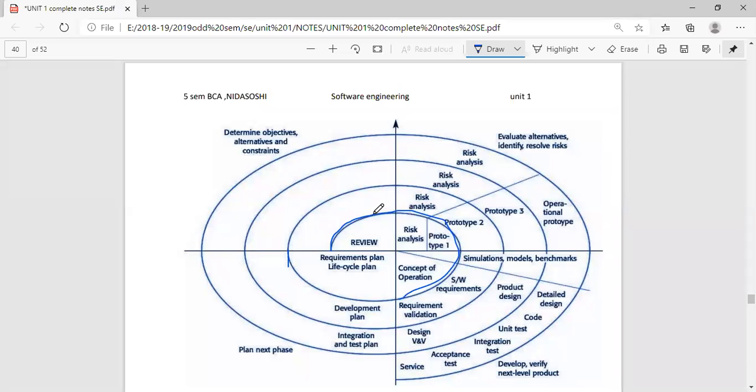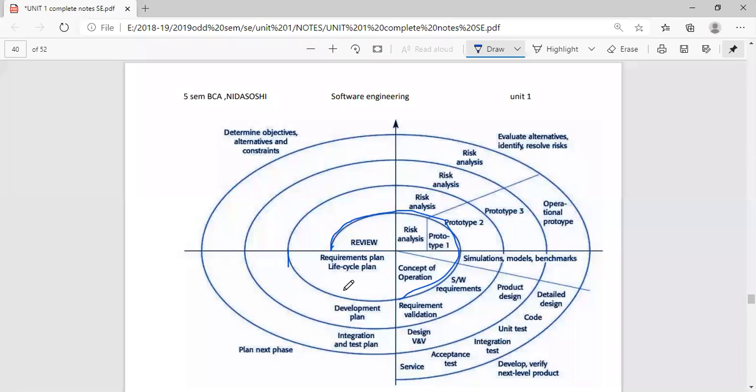Again I will take the same example. In the prototyping also I told you an example where we were developing a sensor embedded with coding for detection of COVID-19. Suppose I want to use a spiral model here. See, the number of loops depends upon what? The complexity of the software. So the number of loops depends upon the complexity of the software. All these phases are repeated again and again until we find that the software required by the customer is obtained.